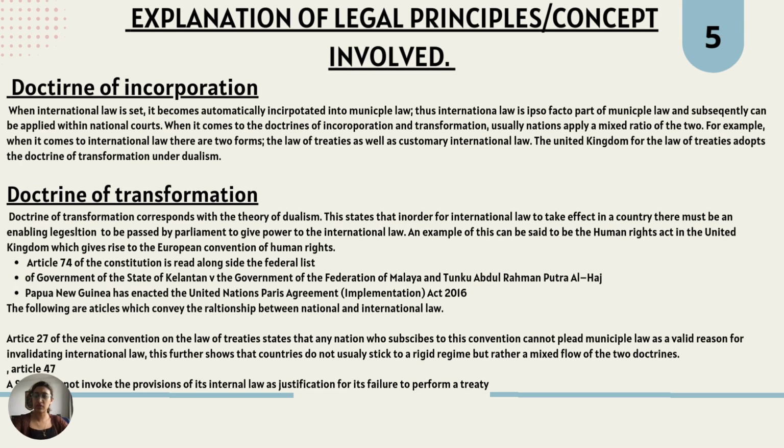Article 27 of the Vienna Convention on the Law of Treaties, the VCLT, states that any nation who subscribes to the convention cannot plead municipal law as a valid reason in invalidating international law. This further shows that countries do not usually stick to a rigid regime, rather a mixed flow of the two doctrines. Furthermore, under Article 47 of the same convention, it mentions a state cannot invoke the provisions of internal law as justification for its failures to perform a treaty.